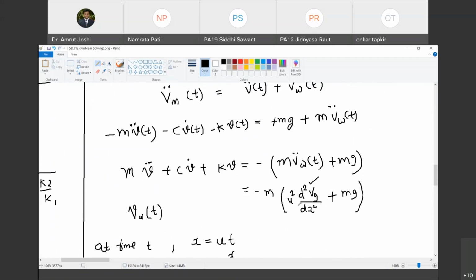Then u square is what? U is the speed of the vehicle which is traversing on the road. So this u is also known. Do you know m? Yes. Do you know g? Yes. कुछ गड़बड़ हुई यहाँ पे, ये m अंदर जाए. M u square d square vg upon dx square.